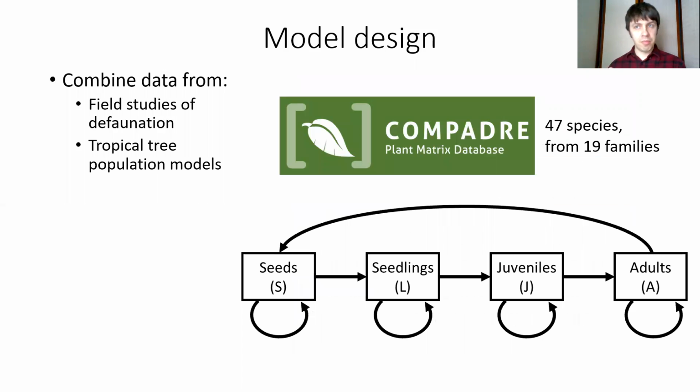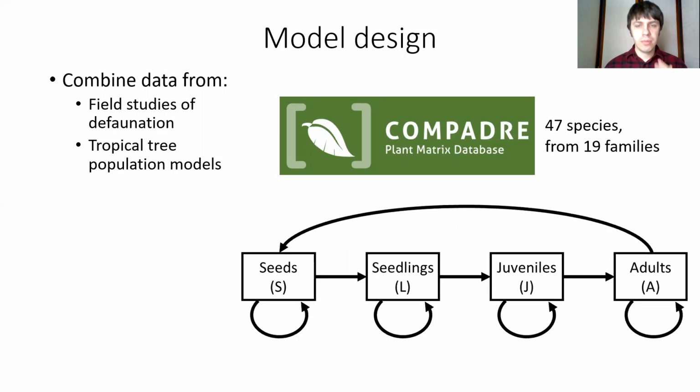So the second major source of data are tropical tree population models. So these are data from the COMPADRE Plant Matrix database. Looking through that, I found 47 species of tropical trees that had population studies from non-defaunated sites.